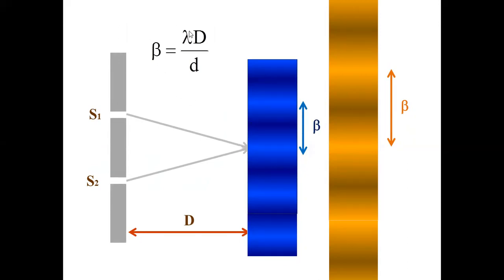Why, sir? Beta is less, lambda is less. If lambda is more, beta is more. So according to the lambda, we get beta. That is a very beautiful relation here. If lambda is more, beta is more. If lambda is less, beta is less. So that has to be considered very firmly. So blue fringes are closer, red fringes are far away.